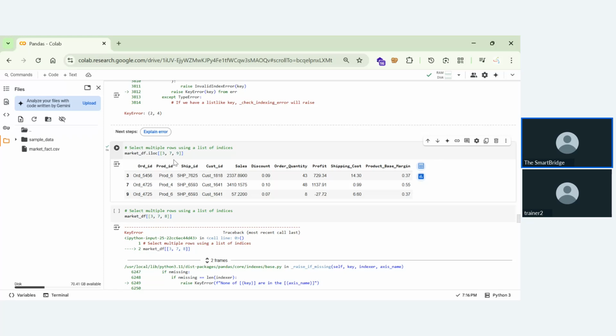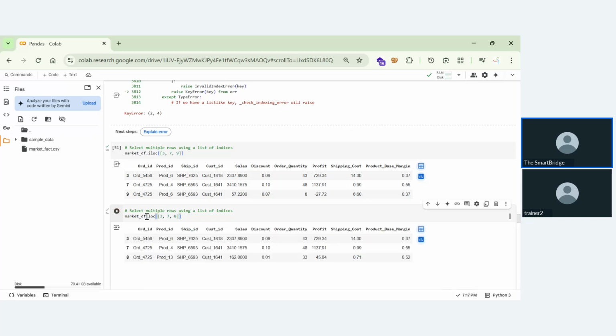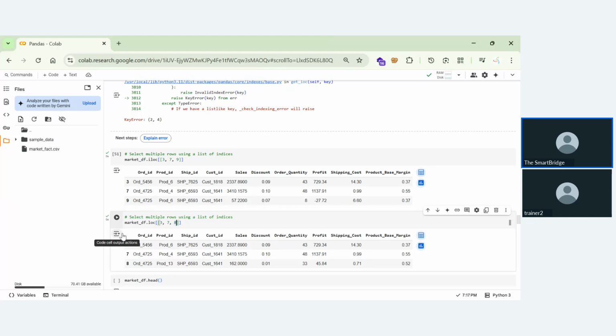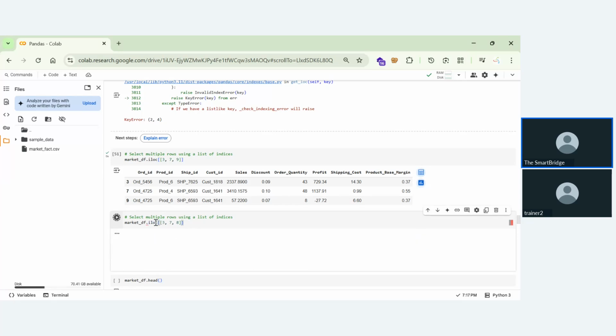In the same way, if you didn't specify .iloc, you'll get some errors. Now, if you specify something like iloc, you'll get some output. And for .loc also, as the row values are 3, 7, and 8, it works. But if the row values are of string type, character type, or some other data type, we cannot get them, because the row values might not be the same as index values. If they are the same, we'll get the same. If they are different, then we'll use iloc.